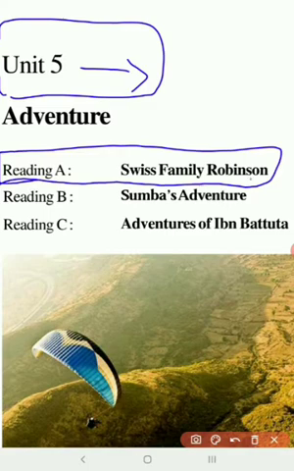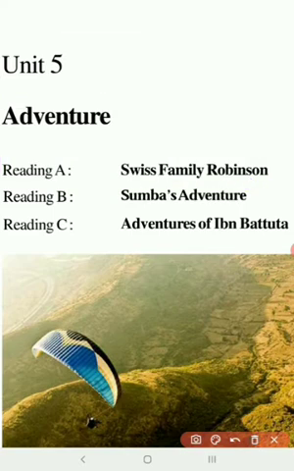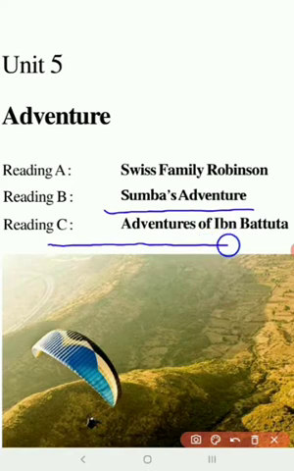Now in this Unit 5, under the title Adventure, we have two important lessons. The first one is Sumba's Adventure, and the second one is Adventures of Ibn Battuta. Now we will begin with Sumba's Adventure.